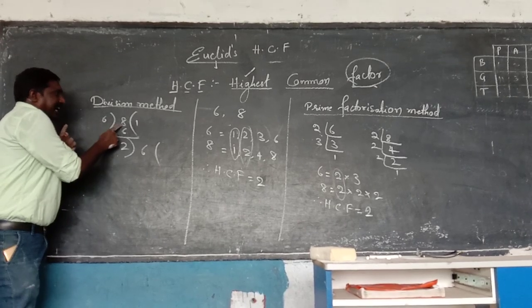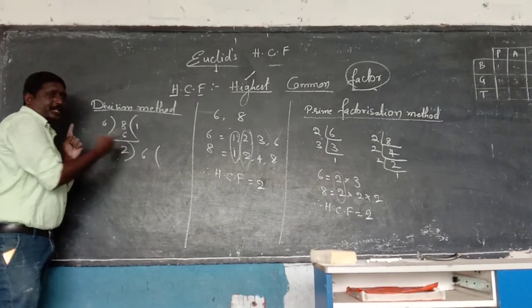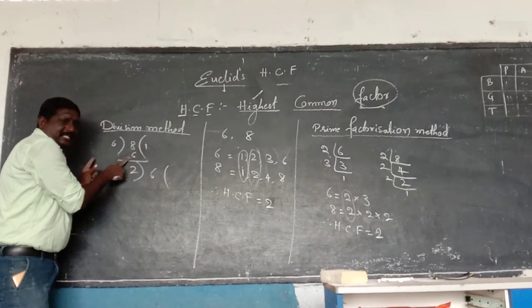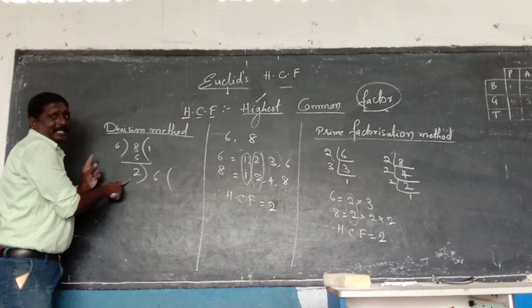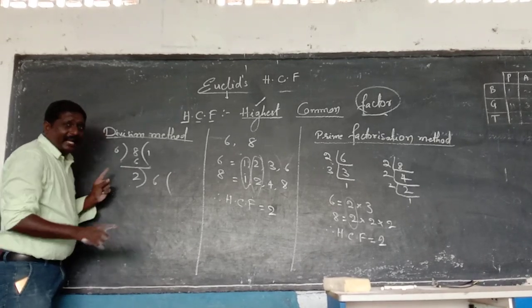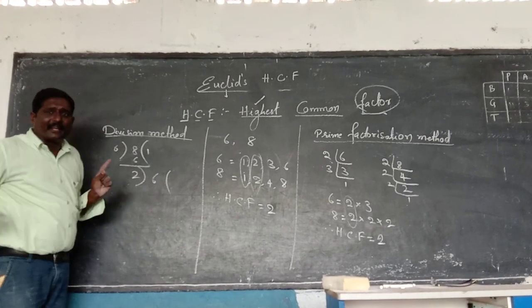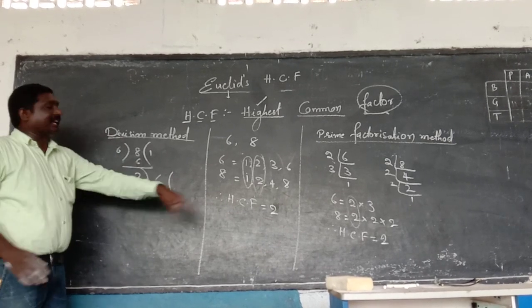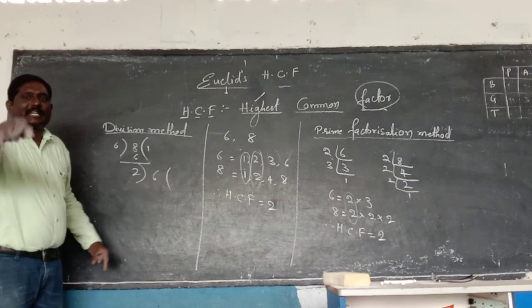If you divide this 8 exactly, then I won't take you. If he doesn't get any remainder, then we won't take 6 again. But you are not divided exactly, so I am taking you again only as a dividend.